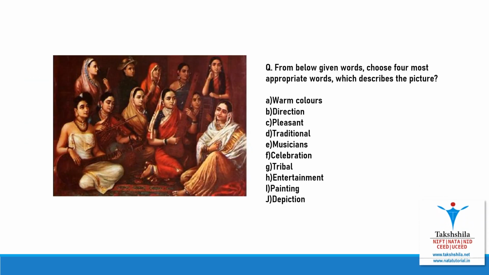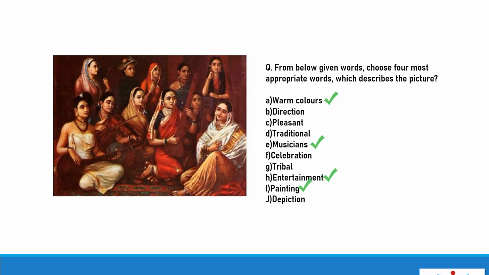So let's solve this question. From below given words, choose four most appropriate words which describe the picture. Actually, this picture is of Raja Ravi Verma's famous painting, and this painting is called Galaxy of Musicians. So we need to choose the options which are the most appropriate for this painting. So out of all the options, the four correct options which describe this picture are warm colors, musicians, entertainment and painting. Let's see another question.